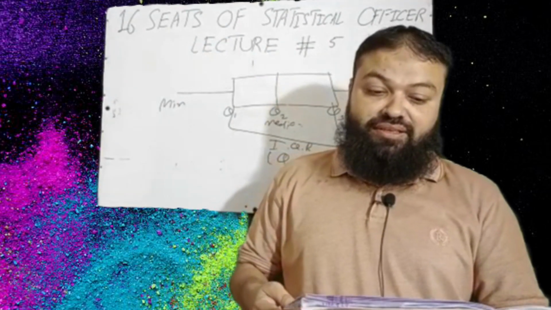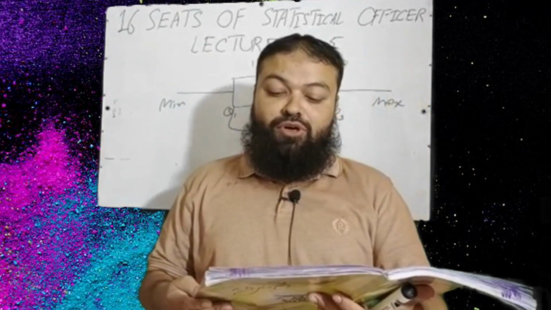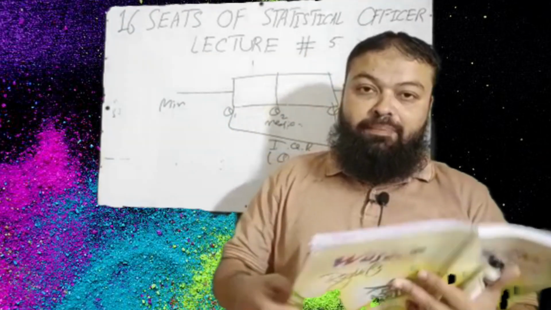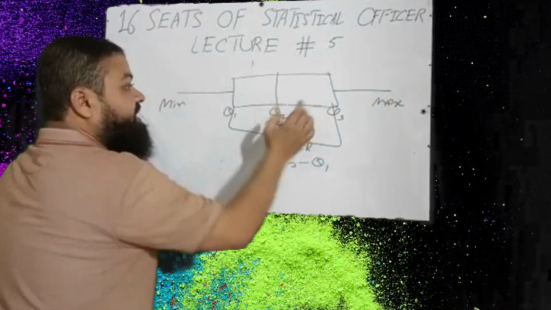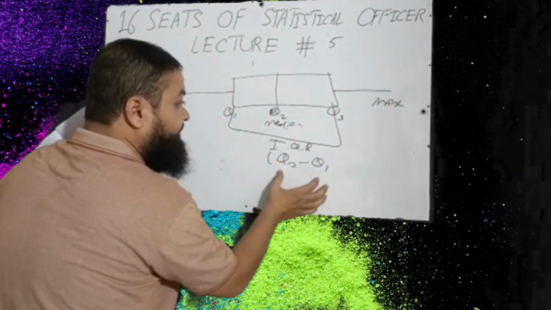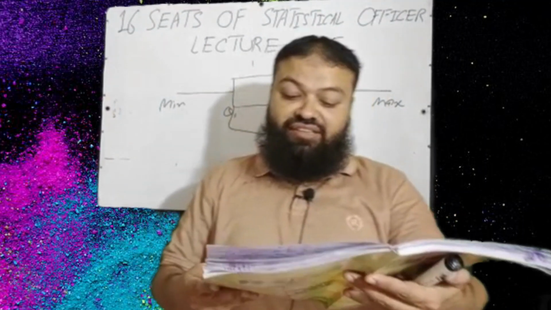Question number 10. The length of the box in the box and whisker plot portrays the A. median, B. range, C. upper quartile, D. interquartile range. As I discussed, that length is called Q3 minus Q1. It is interquartile range. Interquartile range will be the correct option in the exam.